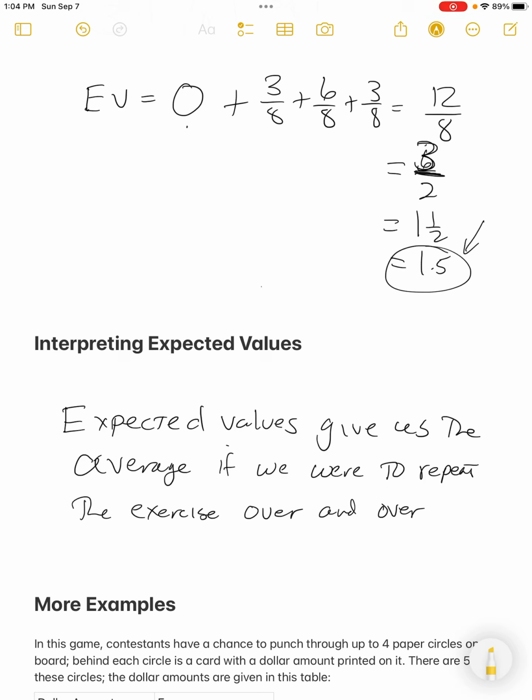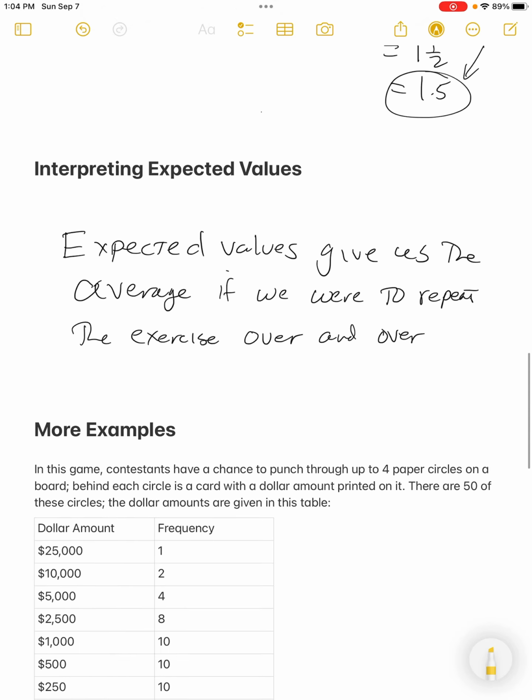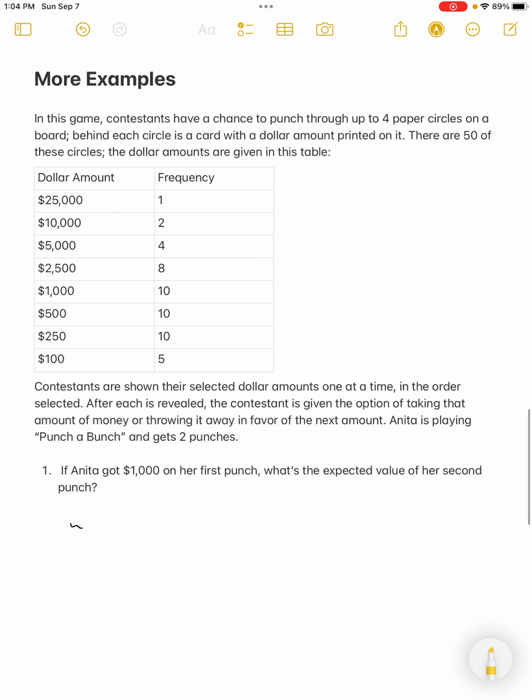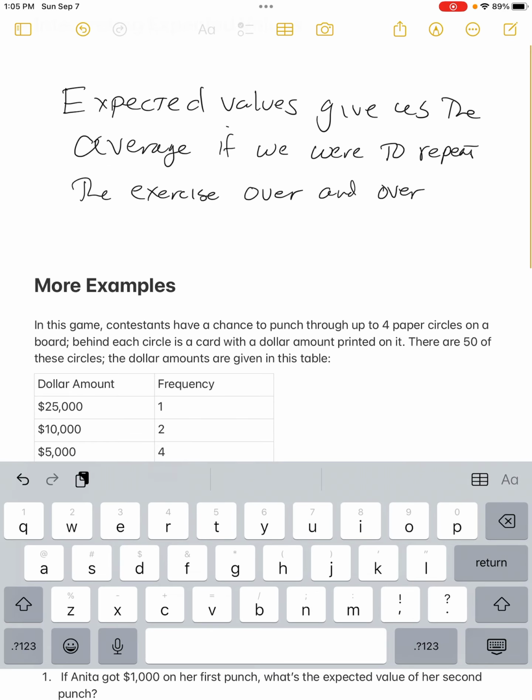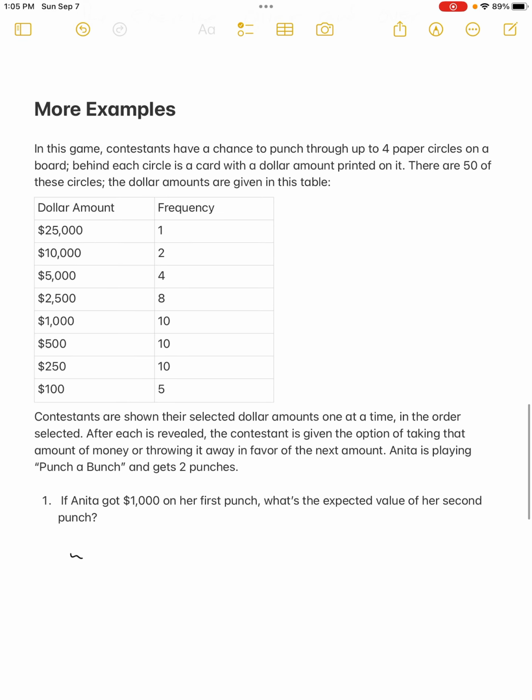There's a couple examples in the homework that are asked about that I want you to be able to understand the setup. And so here's the first one. They talk about this game that's in The Price is Right called Punch a Bunch. So in this game, I'm reading up top here. In this game, contestants have a chance to punch up paper circles on a board. Punch through up to 4 paper circles on a board. Behind each circle is a card with the dollar amount on it.